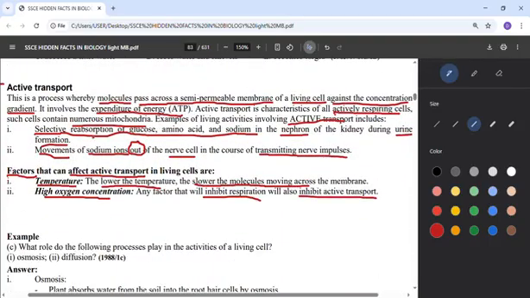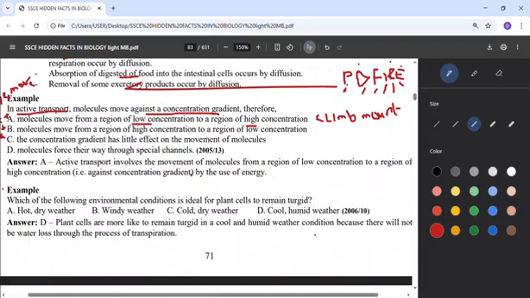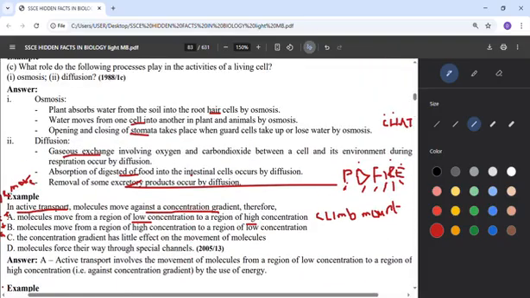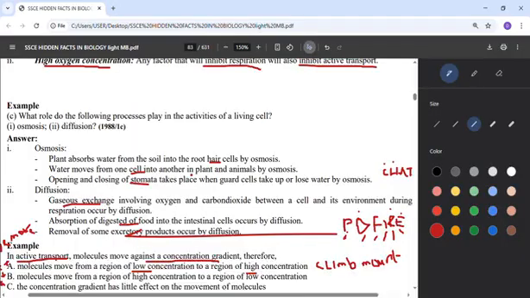So the last thing for today is active transport. This one has to do with molecules. The molecules could be sodium ions, amino acids, or glucose, all those substances that are being reabsorbed in the nephron. As you can see in this example, when you look at the nephron, there's always a kind of reabsorption, selective reabsorption, during urine formation.